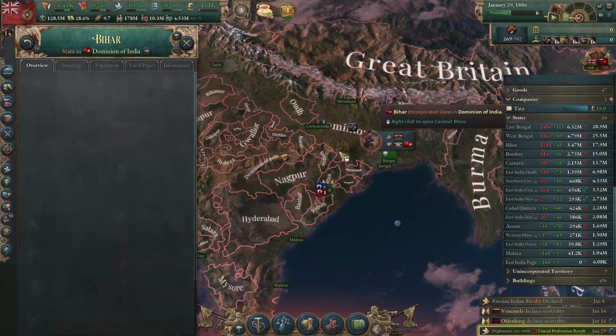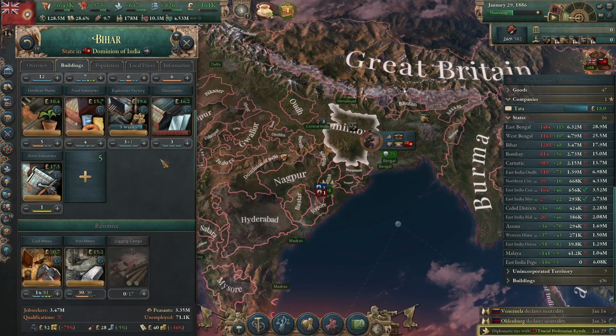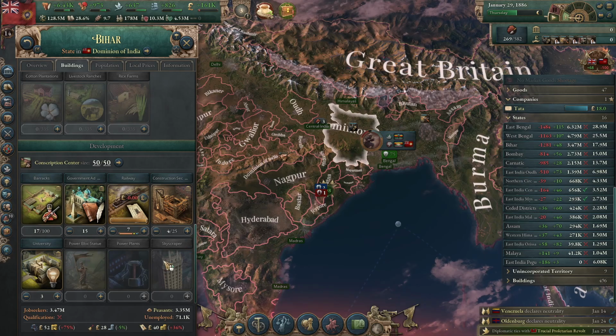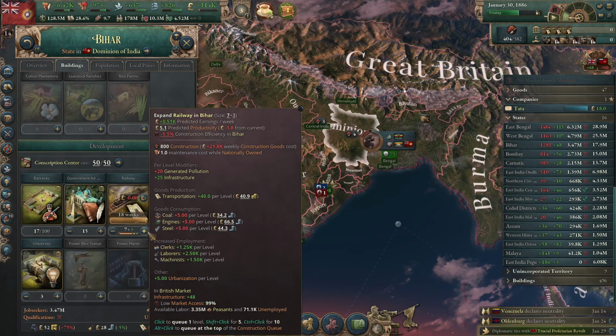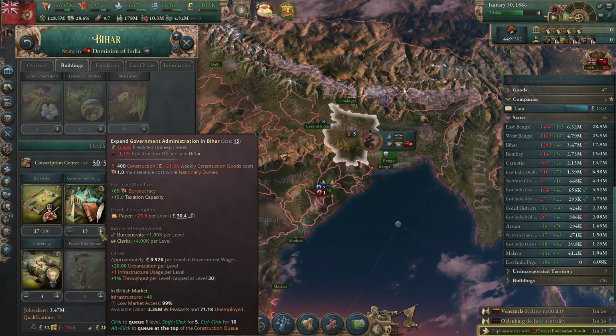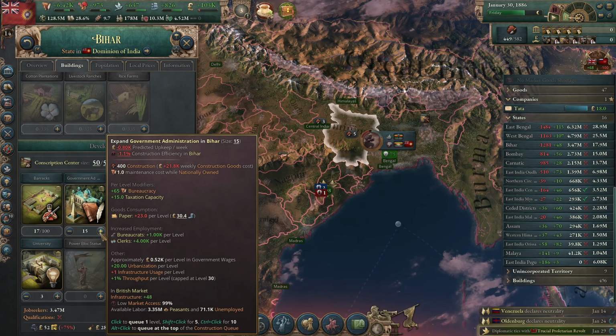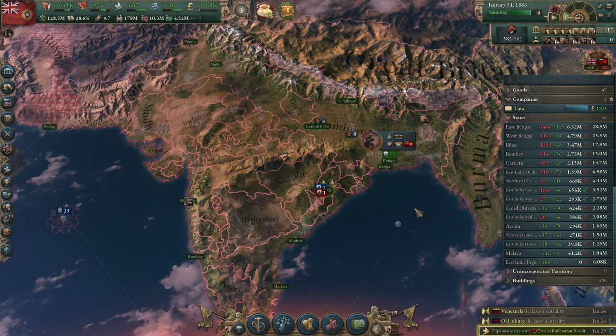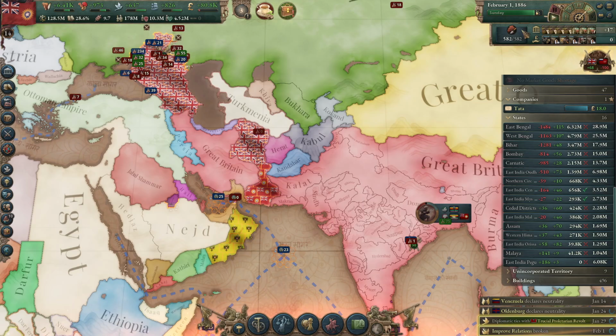I'm going to build up a bunch more in Bihar at this point. We'll just do the same thing we've been doing. 1, 2, 3, 4 levels of railways. And then what was I doing? 20? Each level of this provides 15 taxation capacity, so 20 of these is 300 taxation capacity. It's nowhere near enough to actually completely block out the problem, but it's a good start.